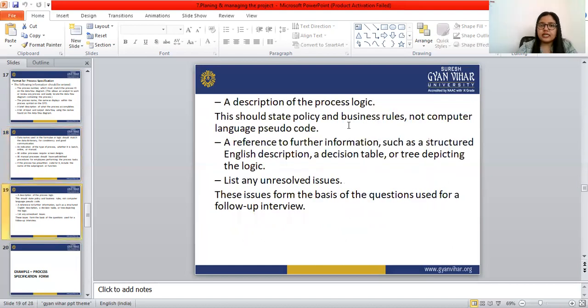A description of the process logic must state the policy and the business rule, not computer language pseudocode. Include a reference to further information such as a structured English description, a decision table, or a tree depicting the logic. And we have to list any resolved and unresolved issues. These issues form the basis of the questions used for a follow-up interview.